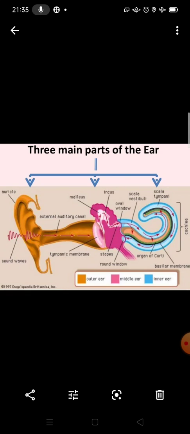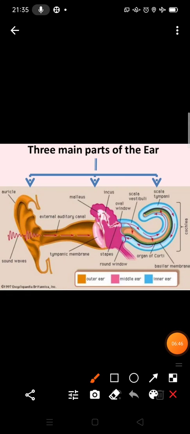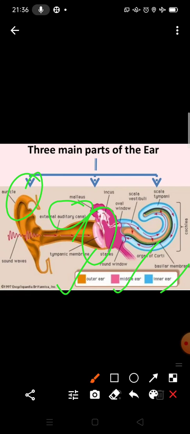Okay, so I hope you understand the three main parts of the ear. What are the three main parts of the human ear? Yes, outer ear, middle ear and inner ear. The outer ear consists of the pinna, auditory canal, or you can say ear canal, and third is the eardrum. The middle ear has malleus, incus and stapes. And the inner ear consists of the cochlea, the semicircular canals and the auditory nerves.